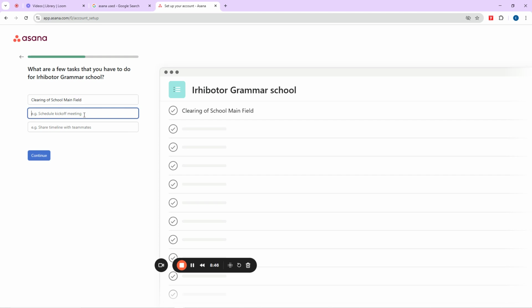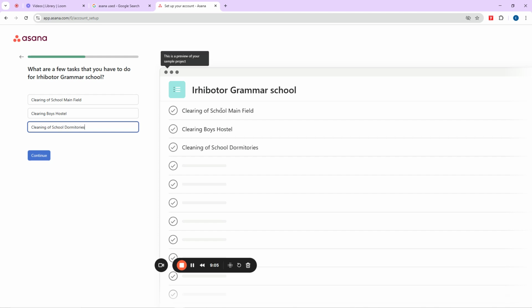Then the next one can be clearing of boys hostel, right? Then next has to be cleaning of school, maybe dormitories. Okay, then that can be our tasks. So that can be our task.